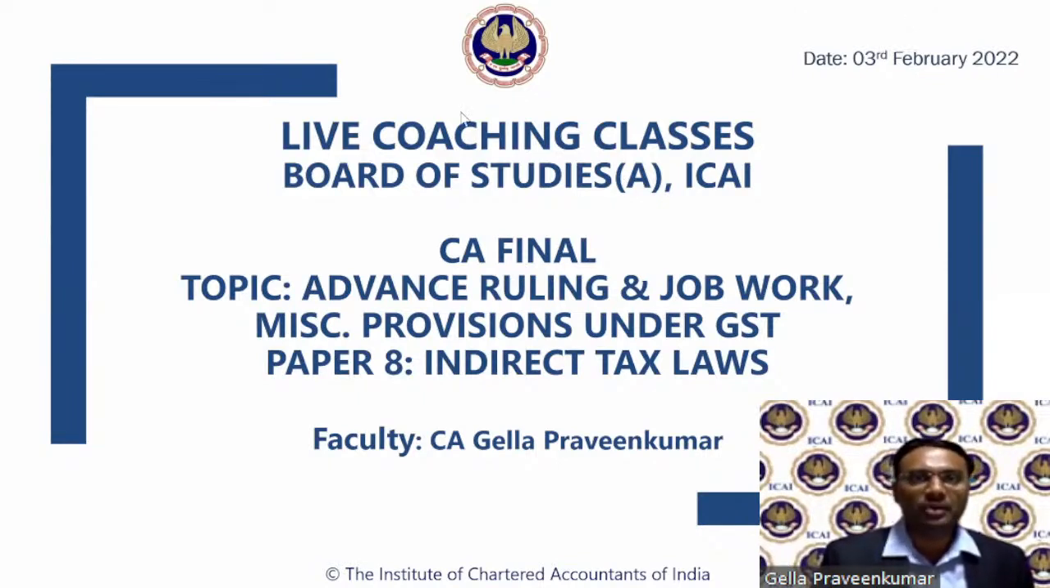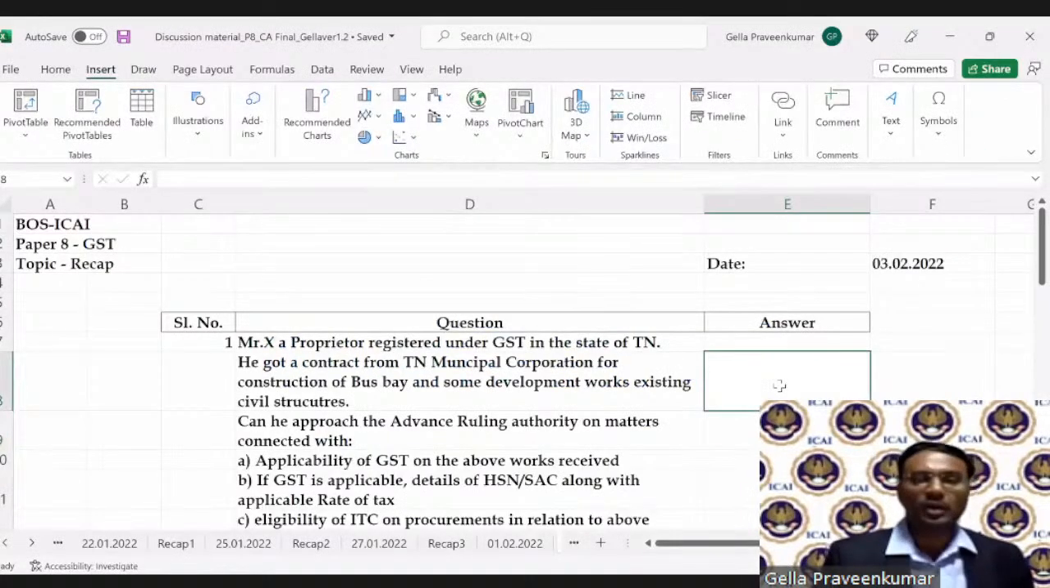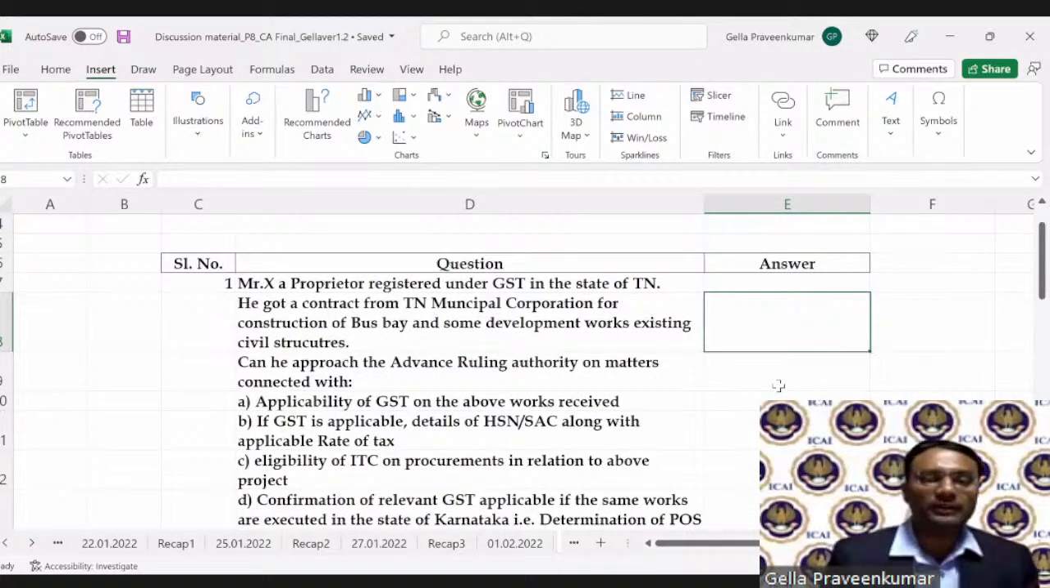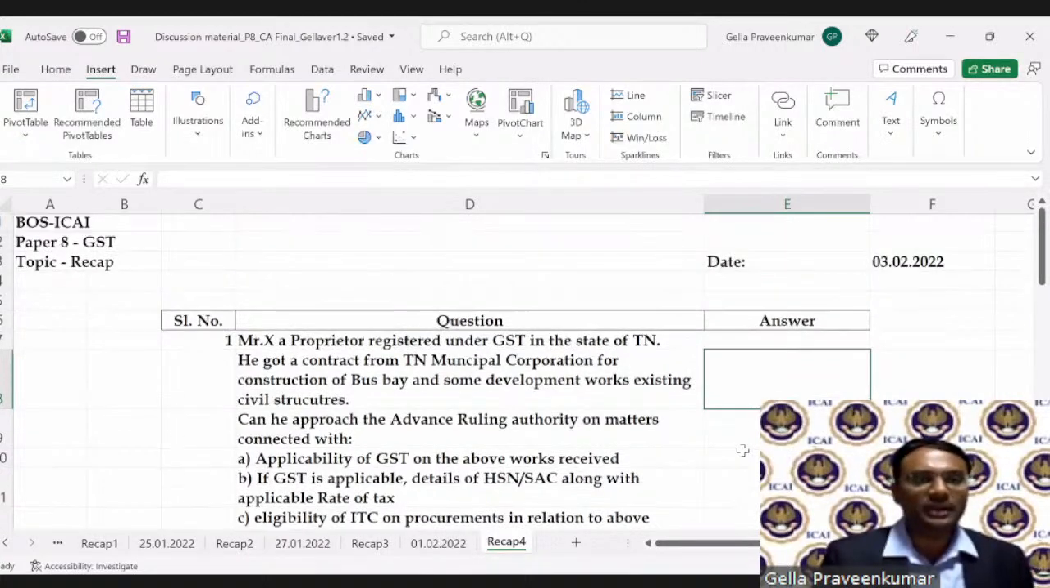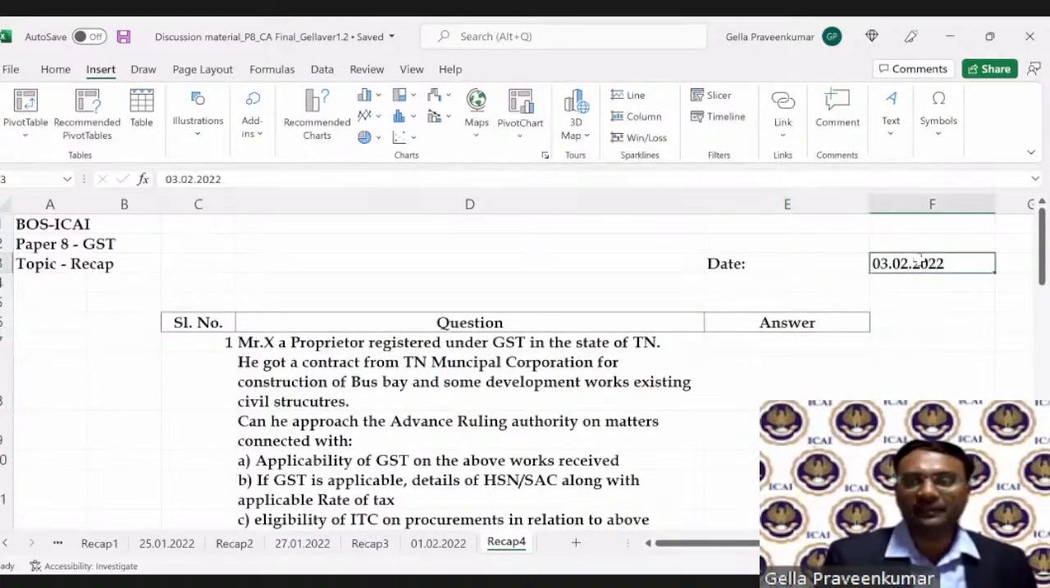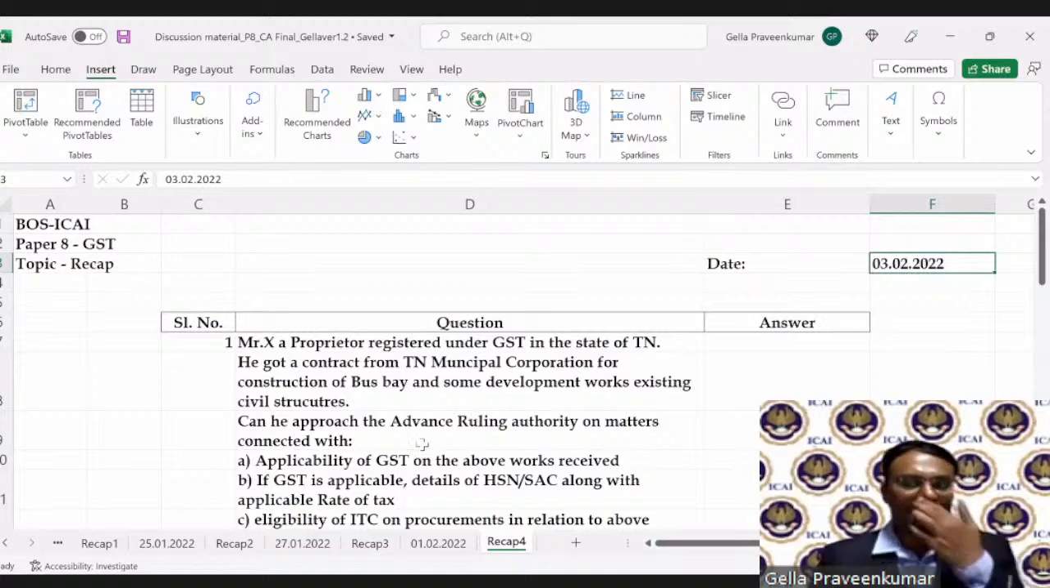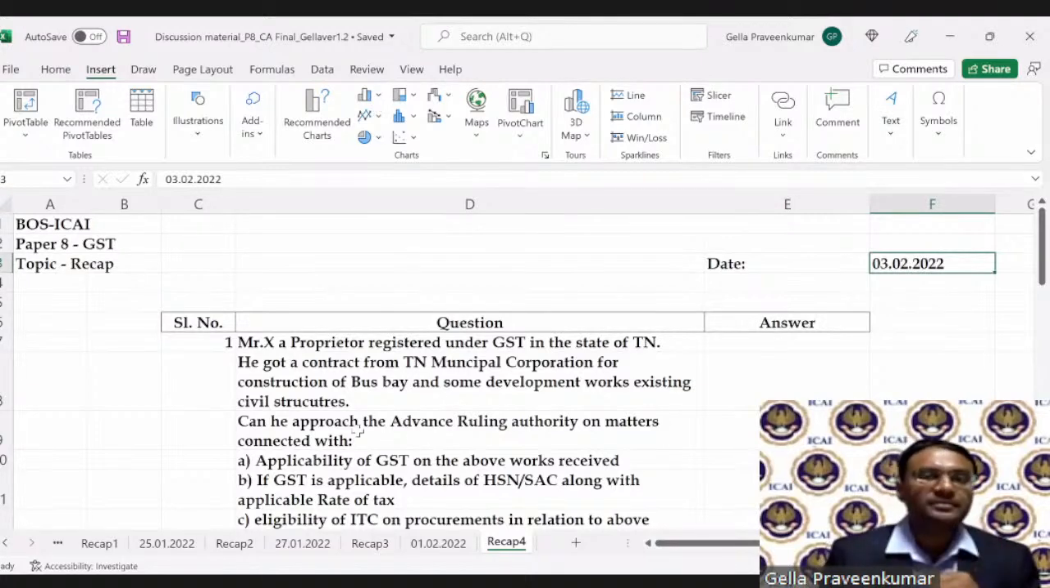So students, let me open my Excel file, which is already shared with Board of Studies ICAI. I recommend all of you to download this Excel file to have it handy when we solve these problems. Now, let's start with today's discussion. There is a sheet called Recap 4, dated 3rd Feb 2022. So let's start with that.